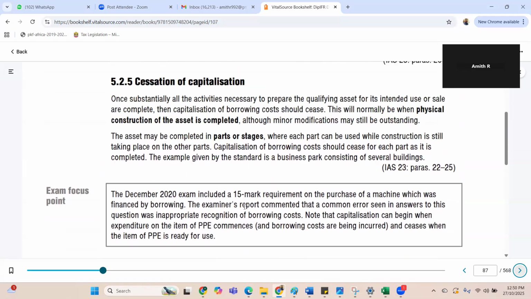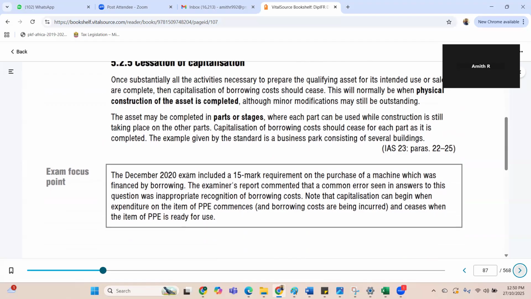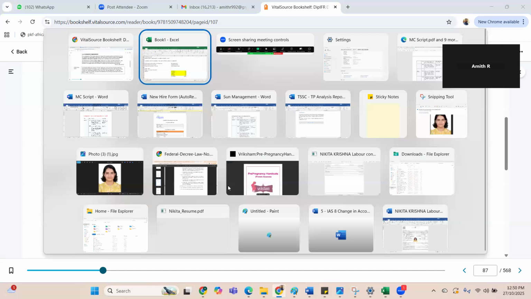In December 2020, there was a 15-mark requirement on the purchase of a machine, which was financed by a loan. I think this is a question that we did after PPE. One big question for 15 marks, if you remember that we did. It's not that hard, but borrowing cost will not come as one question. It would be on top of a PPE question.